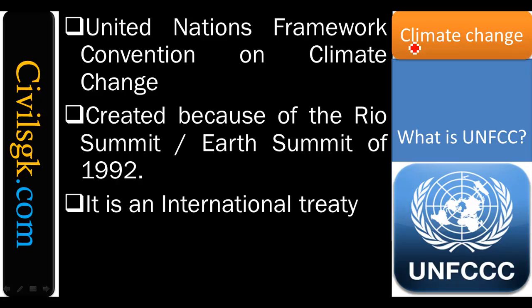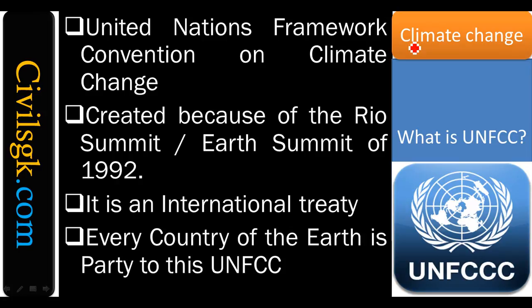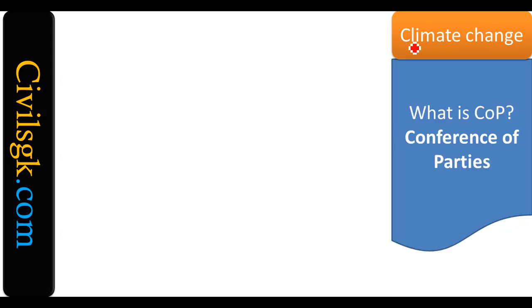It is just an international treaty. Every country is a party to this. So each and every country will not be called a member here, they will be called a party. So when these parties come and sit down at one place and talk, you might call it a members meeting, but I told you members will not be called members, they will be called parties. So whenever these countries come to one meeting place, you call it a Conference of Parties, or simply COP.